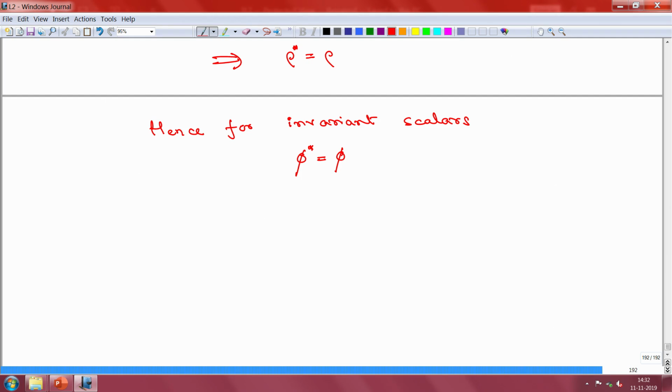It cannot change just because you have changed to a different spatial location and maybe a different point in time. Again, as I said, this is an axiom. This is something that we believe is true, and we build our equations and our theory based on this. So, for invariant scalars, this simple relationship holds. Okay. But this relationship will obviously not remain as simple for other quantities. So, let us now discuss the case of vectors.